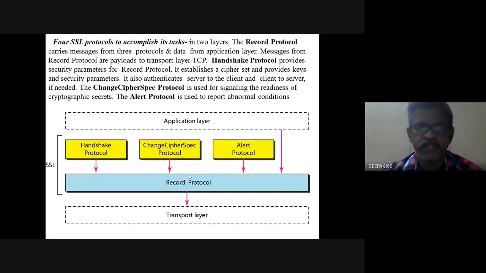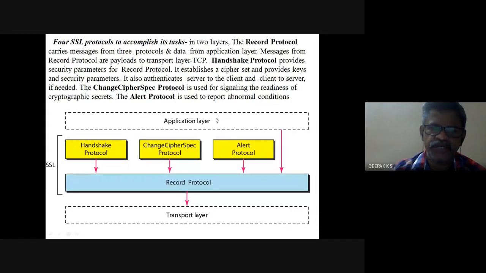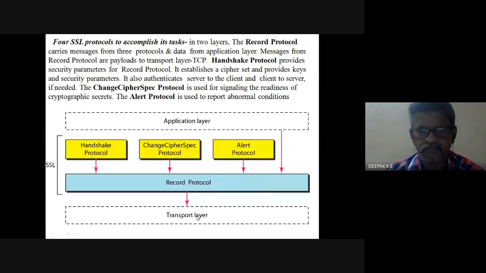And how is this actually accomplished? So we have a transport layer. Over and above this transport layer, we have SSL. And we have an application layer from which you get the data. Data normally you get from the application layer and it goes to the transport layer, whereas here you have a record protocol in between and three other protocols. So in total, four protocols to implement this SSL. Normally this application layer data would go as a payload to the transport layer; you add header and you add the trailer.